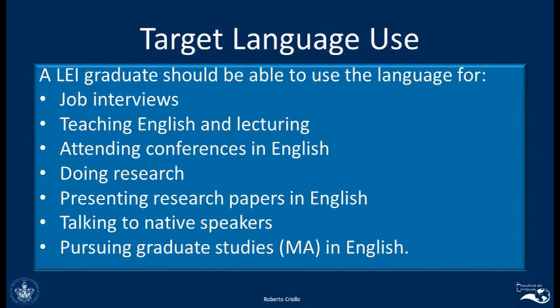Now, this is your target language use. So, if I am going to assess your proficiency, I need to look for an instrument, for an exam, for a test that measures your abilities in this kind of tasks. So, the kind of test that I should use should be a test that assesses your speaking competence, your academic reading competences, your academic writing competences, okay?